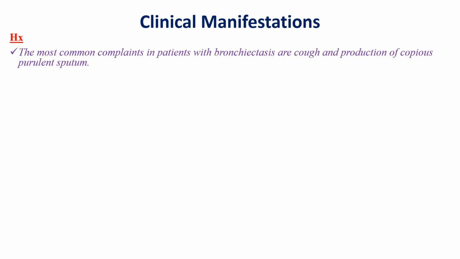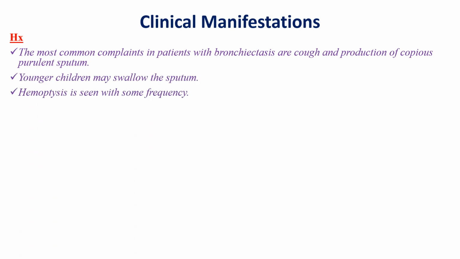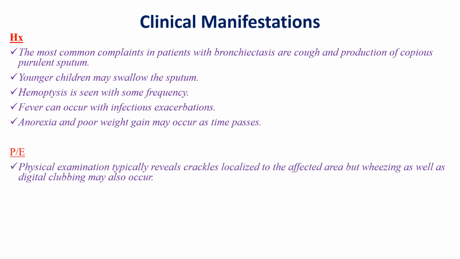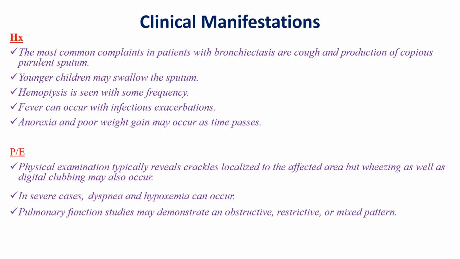Regarding clinical manifestation, on history, the most common complaints in patients with bronchiectasis are cough and the production of copious purulent sputum. Younger children may swallow the sputum, and hemoptysis is seen with some frequency. Fever can also occur with infectious exacerbations, and anorexia and poor weight gain may occur as time passes. Physical examination typically reveals crackles localized to the affected area, but wheezing as well as digital clubbing may also occur. In severe cases, dyspnea and hypoxemia can occur. Pulmonary function studies may demonstrate an obstructive, restrictive, or mixed pattern.